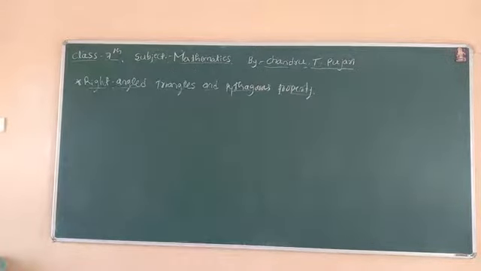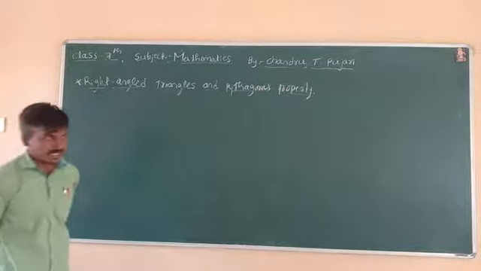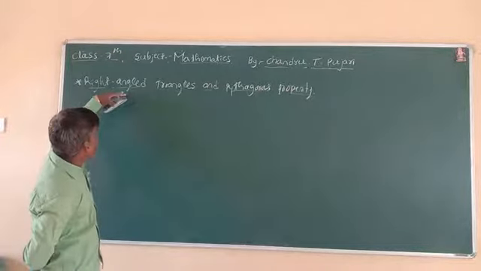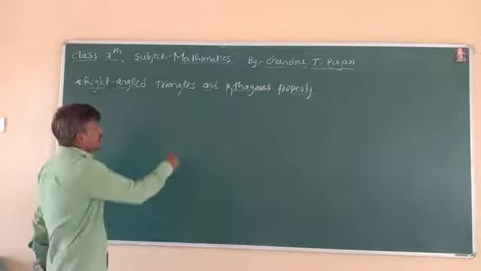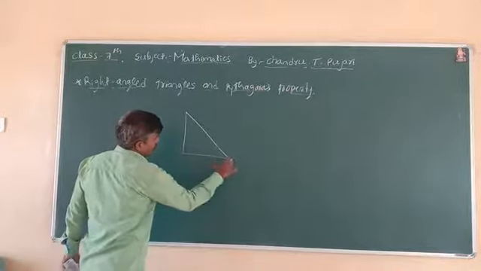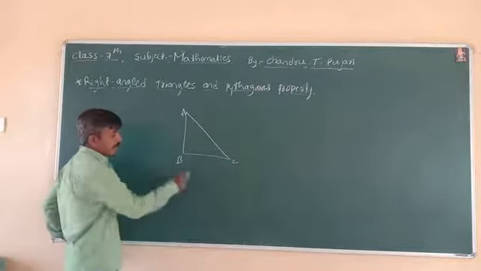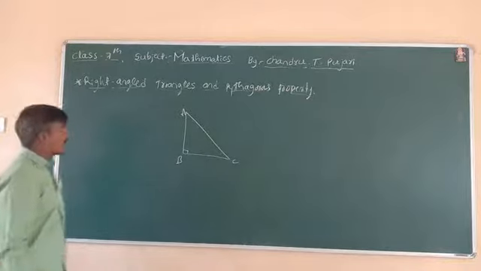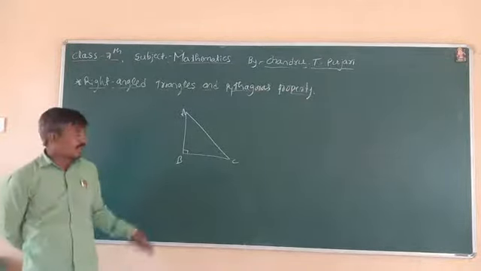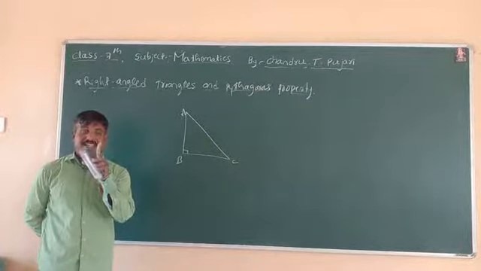The next topic is right angle triangles and Pythagoras properties. Dear students, in triangles, what is the special triangle? That is the right angle triangle. ABC is a right angle triangle, with the right angle at B. What are the properties of a right angle triangle? The definition is: a triangle that has one angle exactly 90 degrees.